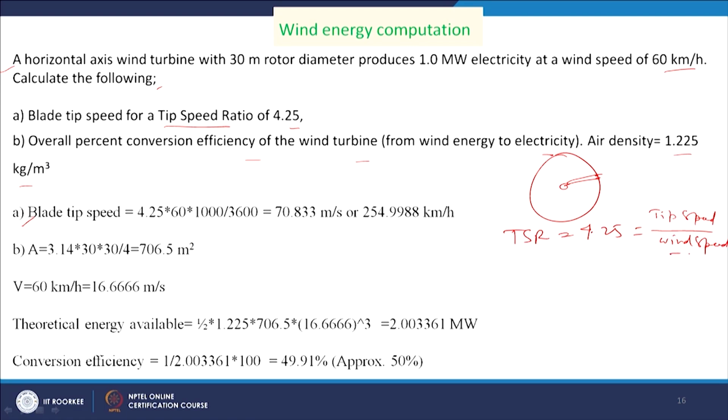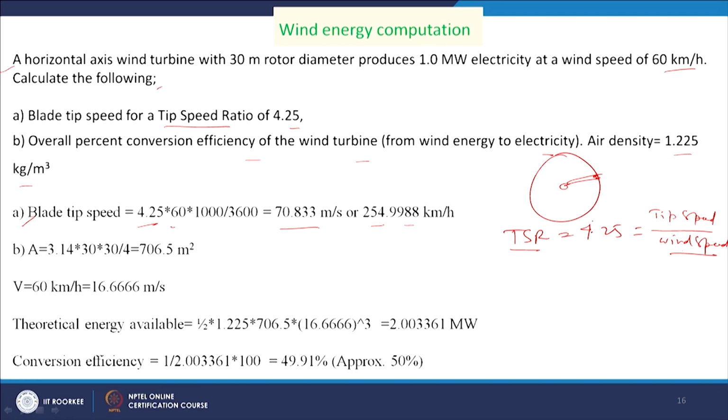So, tip speed is equal to wind speed into TSR. Here TSR is 4.25 and wind speed is 60 kilometer per hour, so 60 into 1000 meter divided by 3600 per second. So, we are getting now 70.833 meter per second. If we convert it into kilometer per hour, then it is 254.9988 kilometer per hour. So, this is our blade tip speed, the linear velocity of the blade tip.